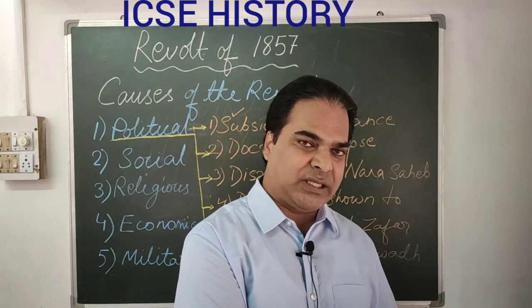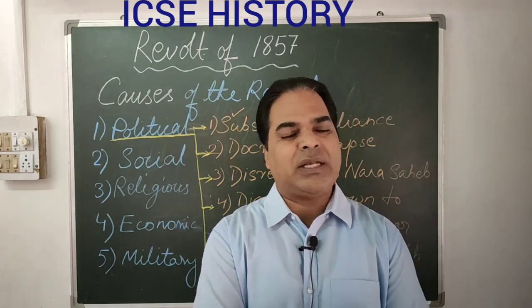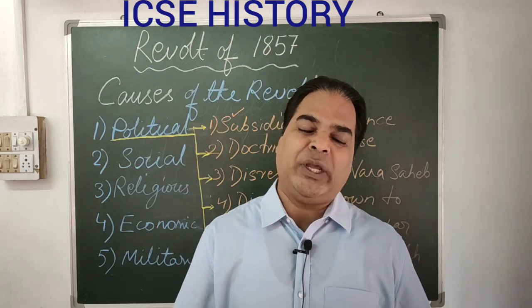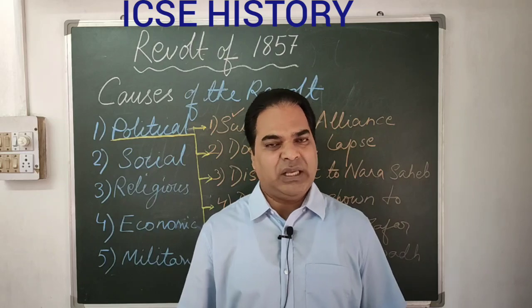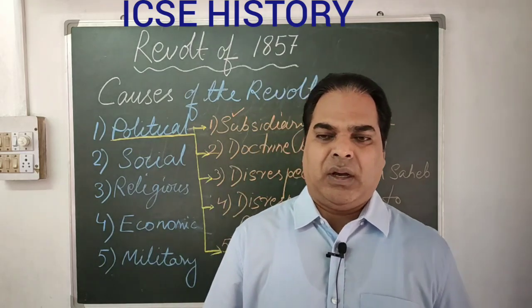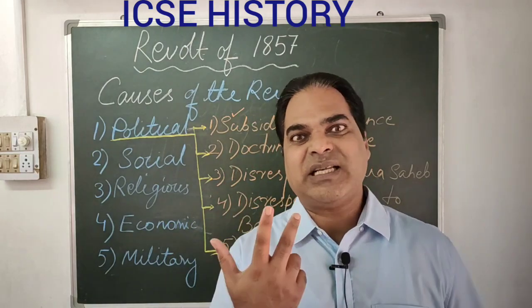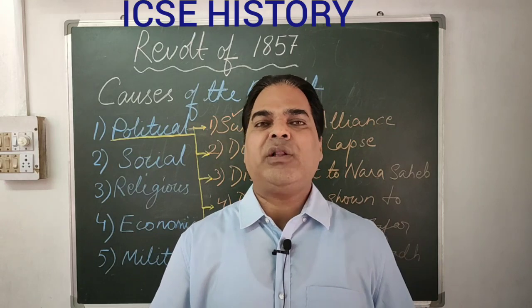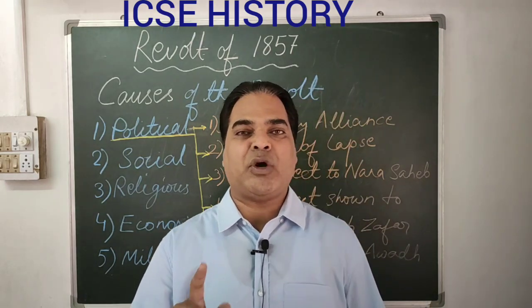Right of adoption was not permitted, or it needed to be approved by the Britishers. So most of the kingdoms were annexed, like Nagpur, Jhansi, Satara, Sambalpur. All these were annexed on the pretext of doctrine of lapse.